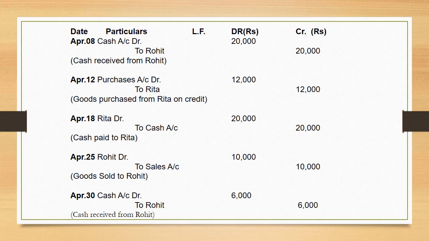Finally the last entry, when we receive payment from Rohit in cash, cash must be debited and Rohit should be credited since the person who is giving that payment must be credited. Therefore entry is cash account debit to Rohit's account by rupees 6,000.